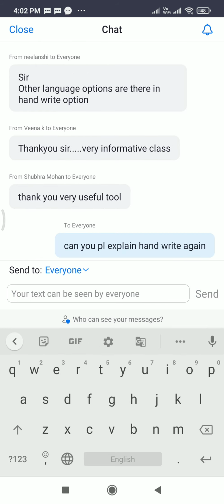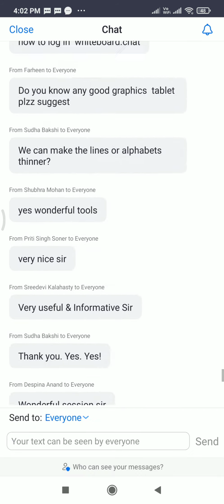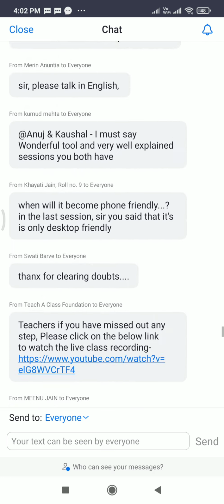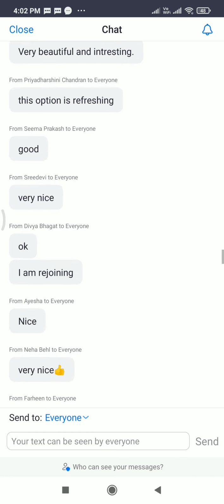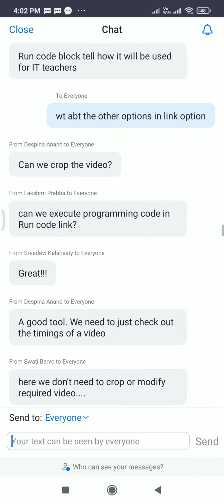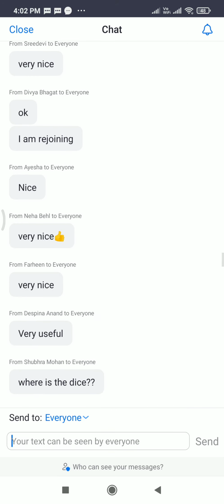While the teachers are participating in the poll, let me share some of the questions. How can we add more pages? Is it possible here? Okay, so if you come to the bottom right, you have the left and right arrow. If I click on this, I come to the second page. Then if I click on it, I come to the third page. This way you can add more pages to your whiteboard.